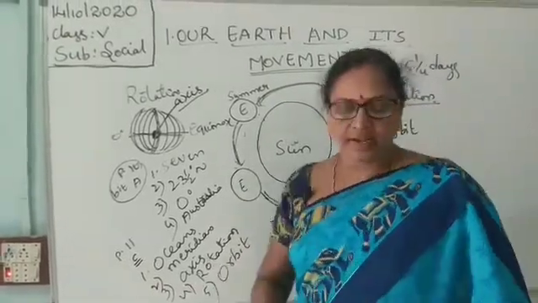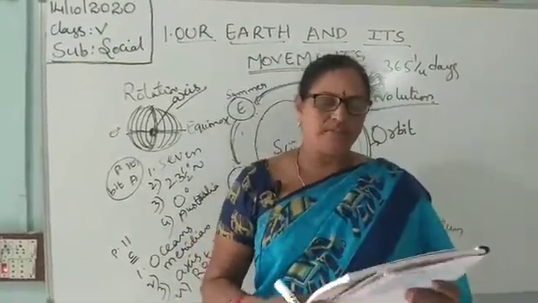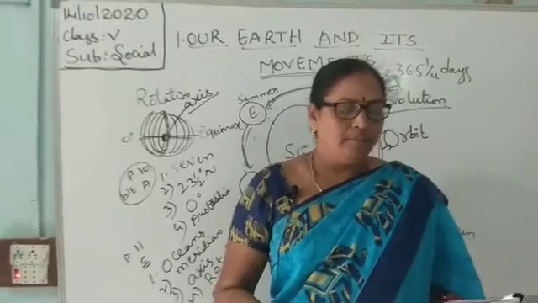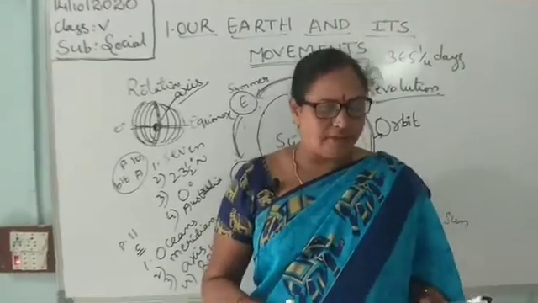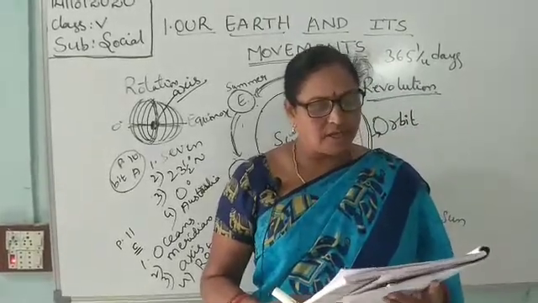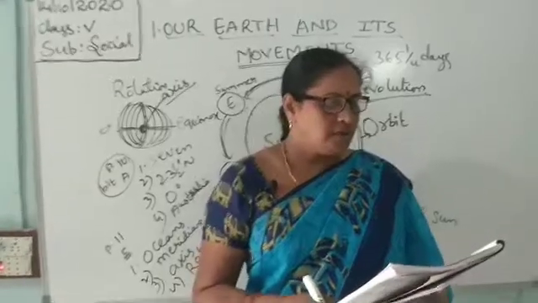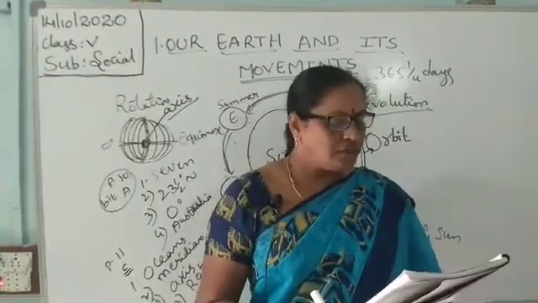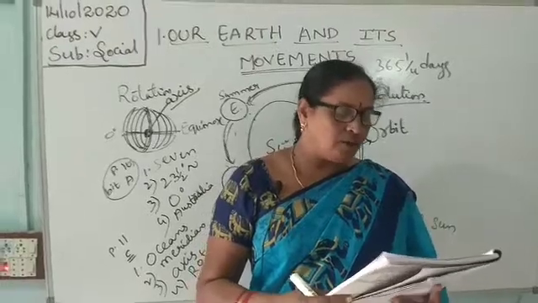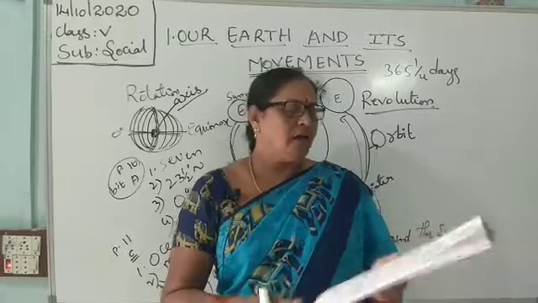Okay. Again I will repeat this, fill in the blanks. Continents are separated by large expanses of water called oceans. The word meridian means midday. The axis is an imaginary line that runs from the center of the earth to the poles. The rotation of the earth causes day and night. The earth moves around the sun on its own path called the orbit.